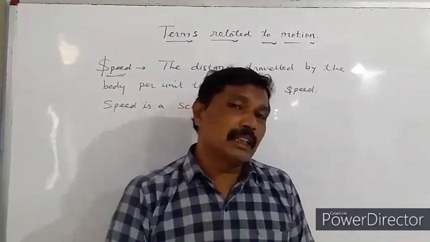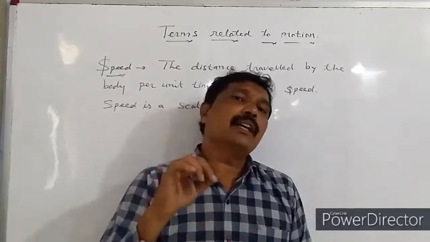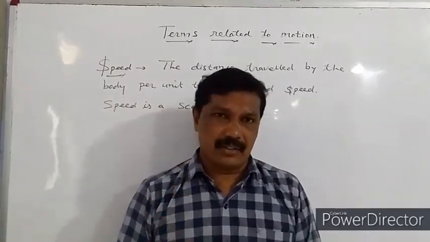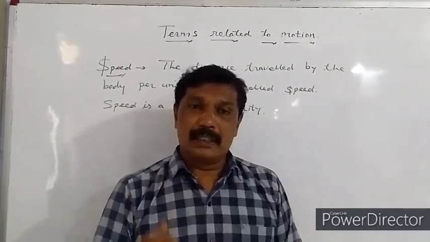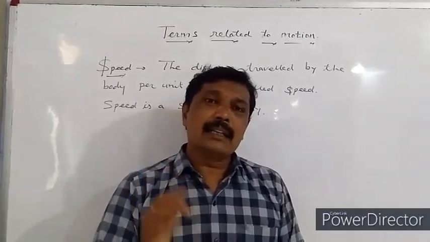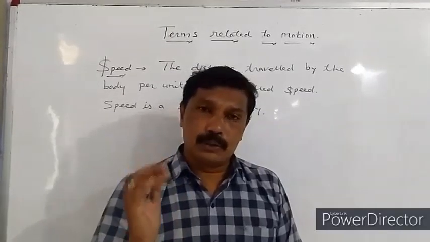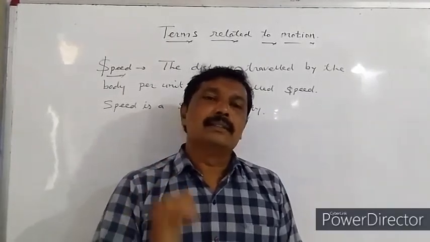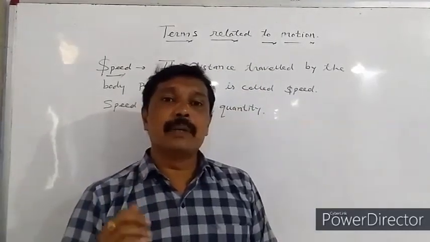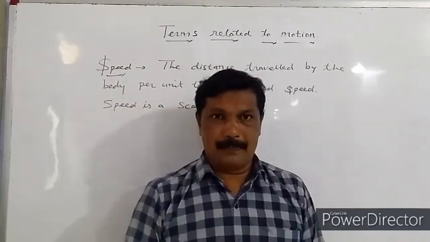The next topic we consider is acceleration. The rate of change of velocity with respect to time is called as acceleration. Acceleration is a vector quantity. Acceleration can be positive, negative and zero. The SI unit of acceleration is meter per second square.